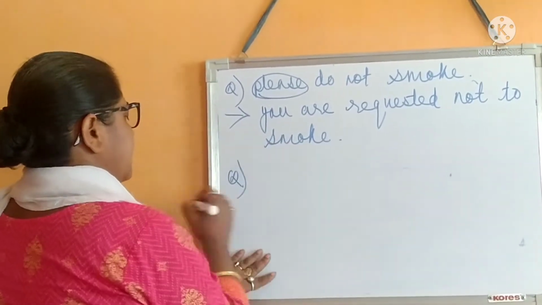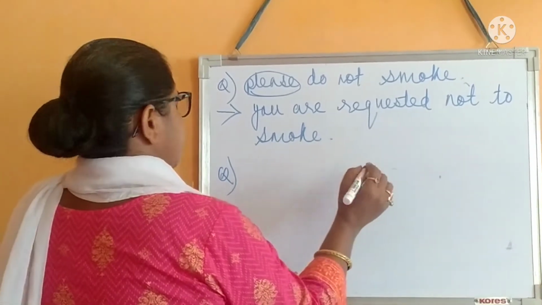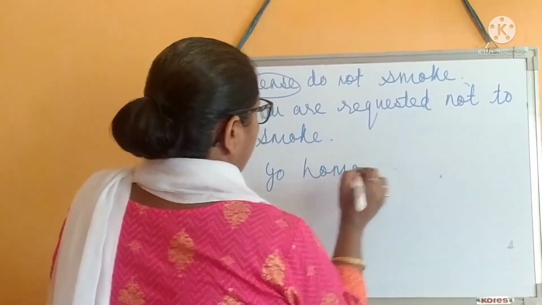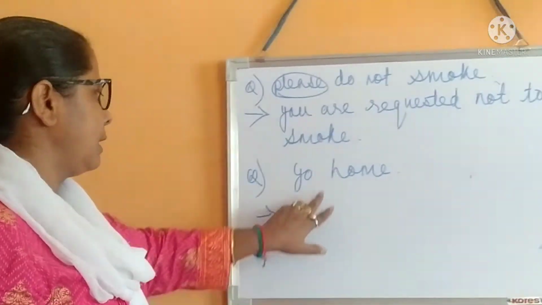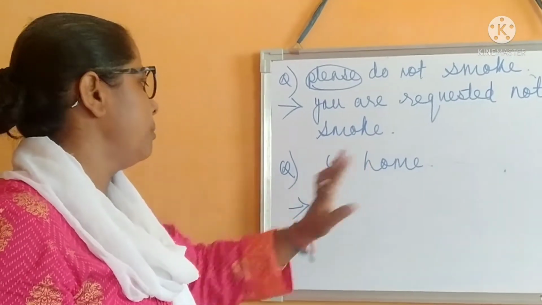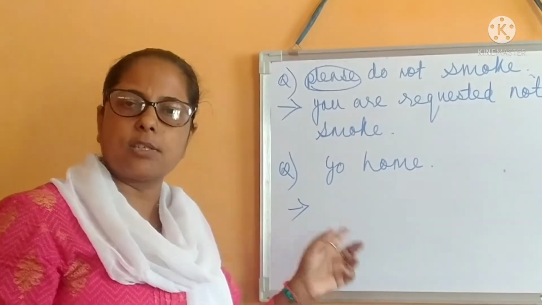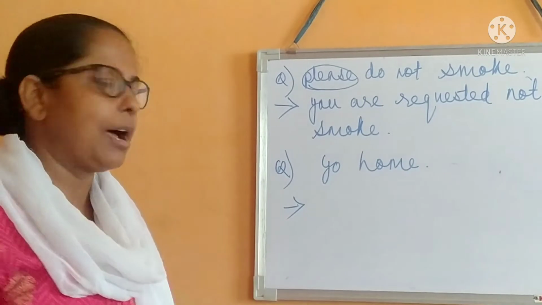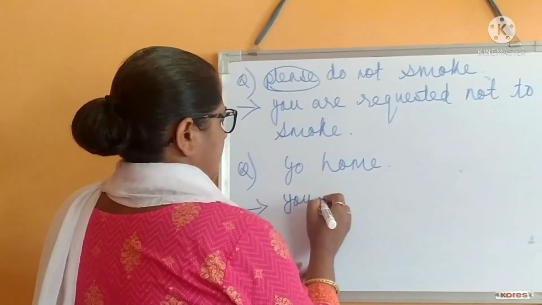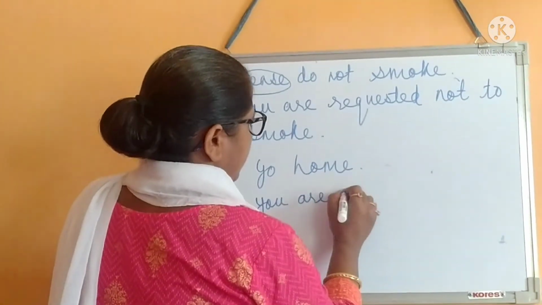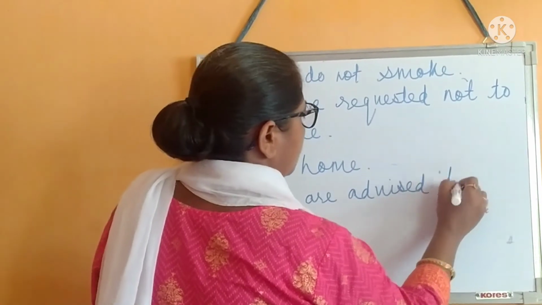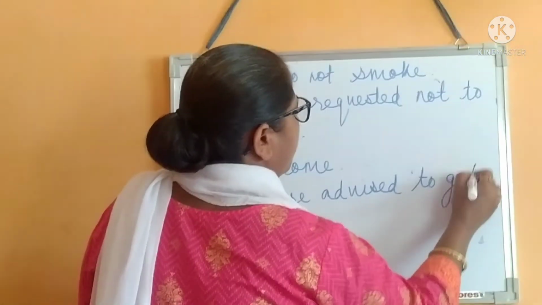See the next sentence. Go home. It implies that someone is saying to someone to go home. Go home is not an order, but it is an advice. So you will write, you are advised to go home.